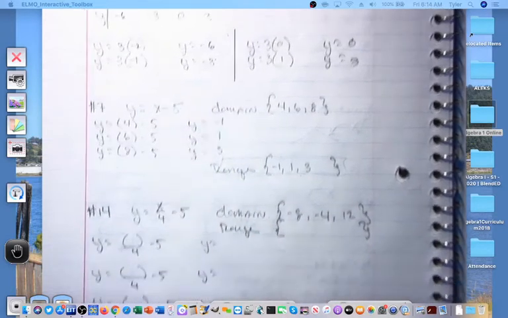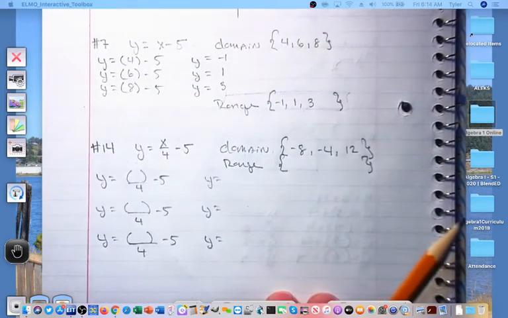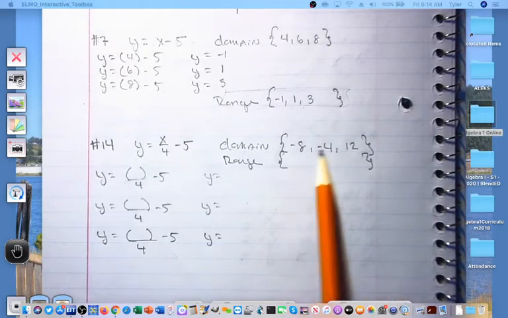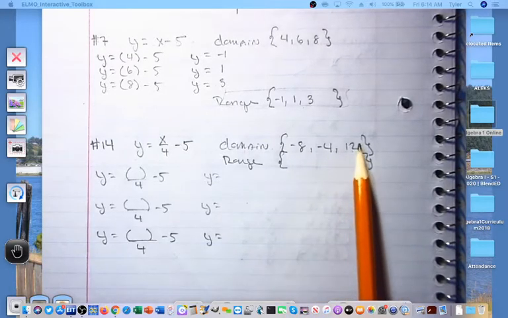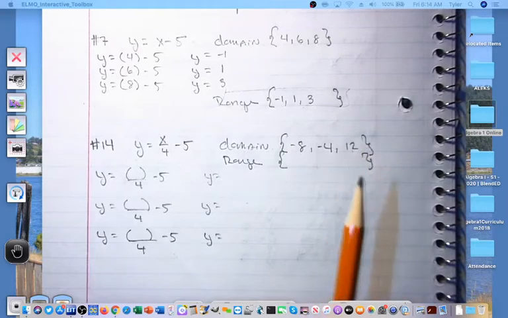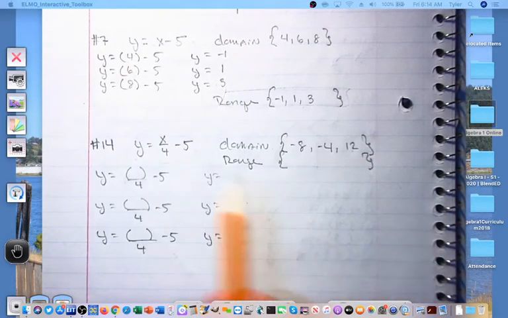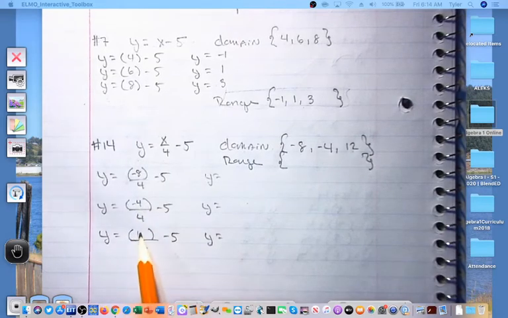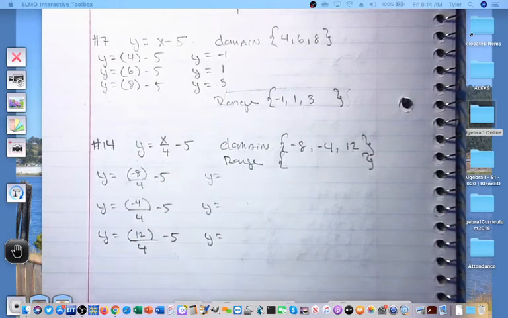Let's do it again with a slightly more complicated version. So here is our function, y is equal to x divided by 4 minus 5. They have given us a domain of -8, -4, and 12. These are our x values, our inputs. That's what I'm going to put into this function. -8, -4, +12. And let's see what our outputs are and then write them as a range in order from smallest to biggest.